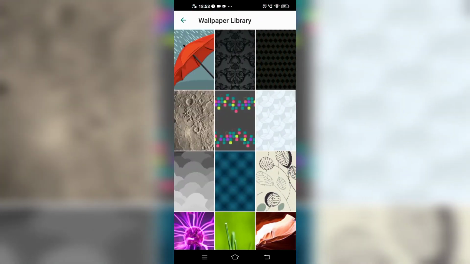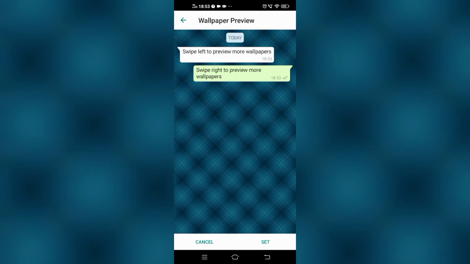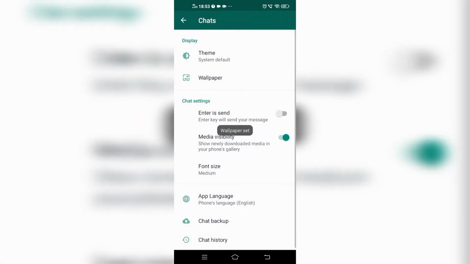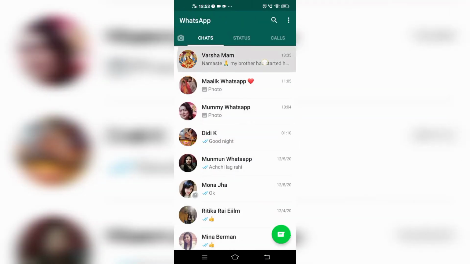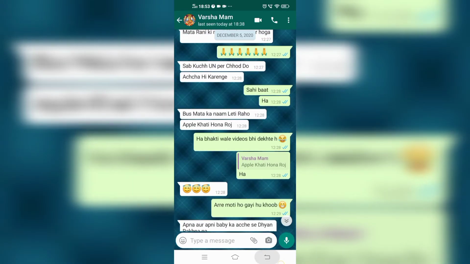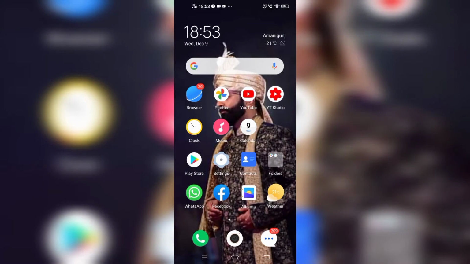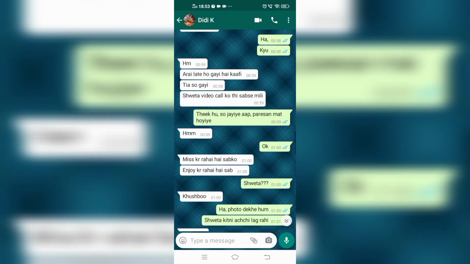So I'm just going to the WhatsApp gallery, and if you don't have it you can download it from Google Play. I have chosen this wallpaper, and there are two options, cancel and set. I'm just clicking on set, and you can see that the wallpaper of the chat is changed, and this setting is for all the chats. Now you can see that the settings for all the chats are changed.